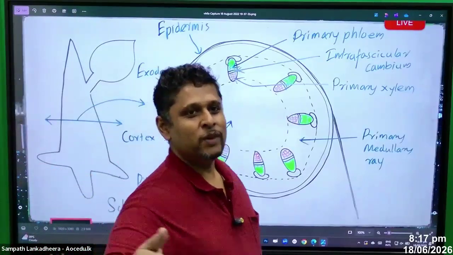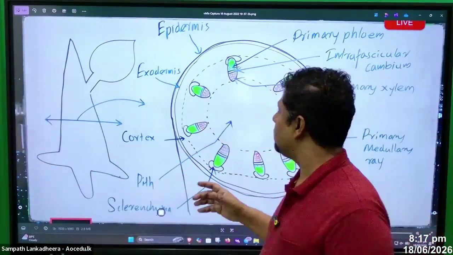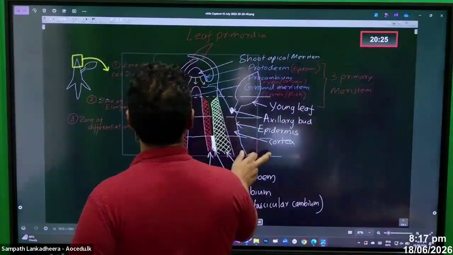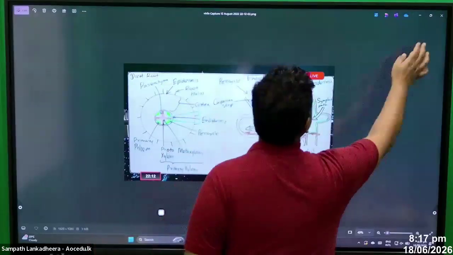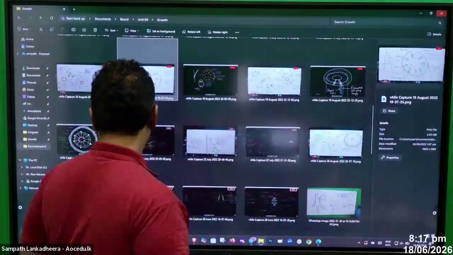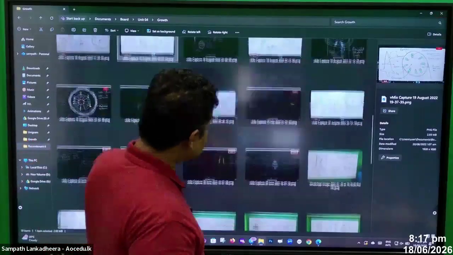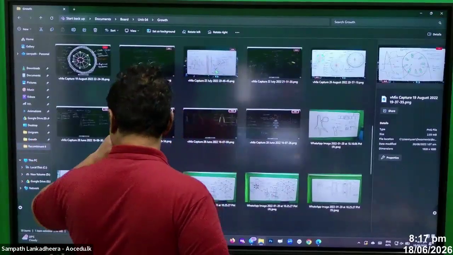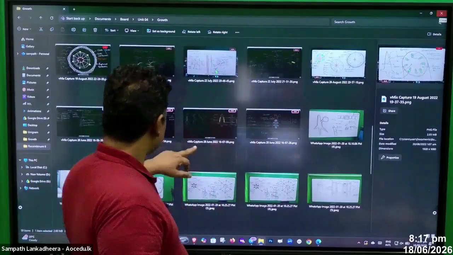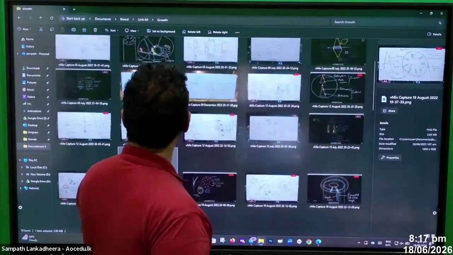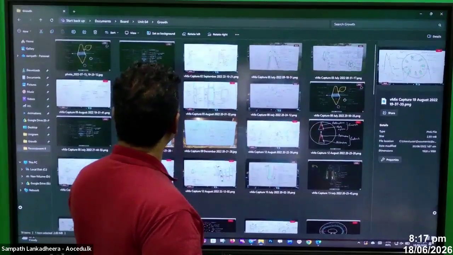So who's going to tell me, open or closed? What do you call these vascular bundles? I think I can help you to revise that. I think I have something to revise that with you. Classification of vascular bundles.